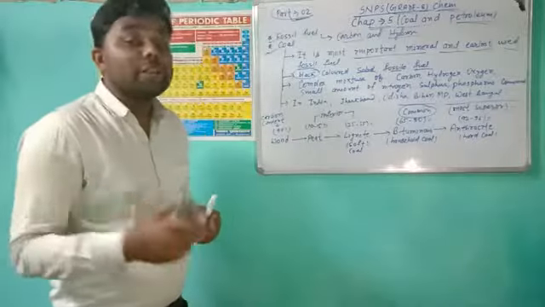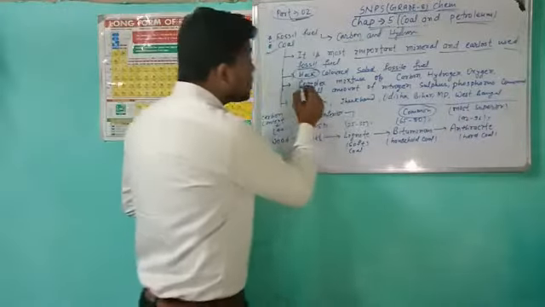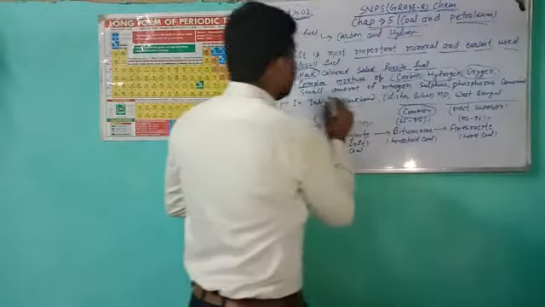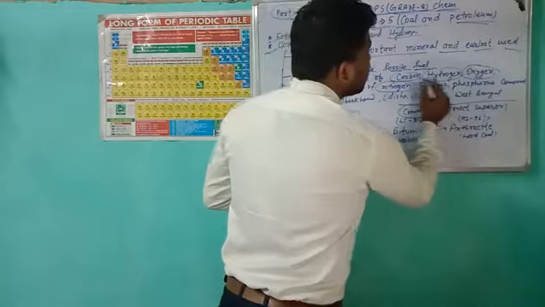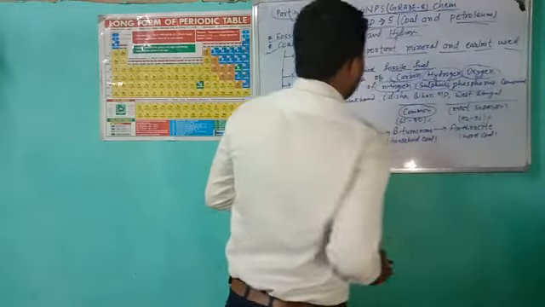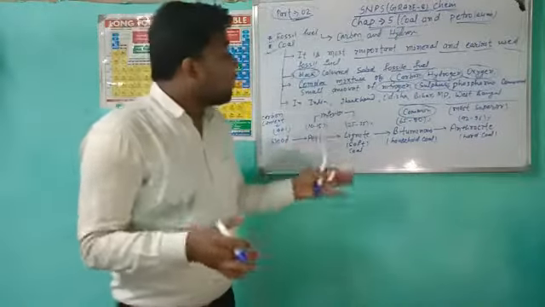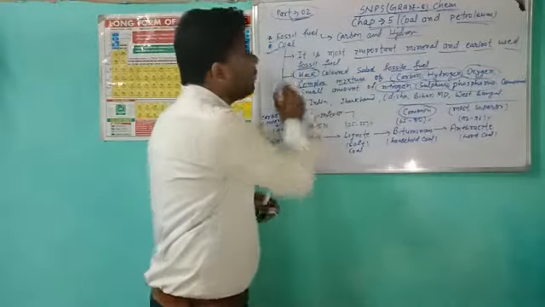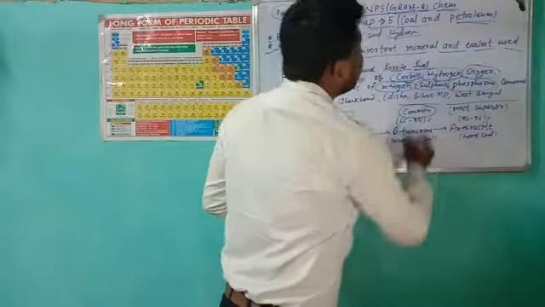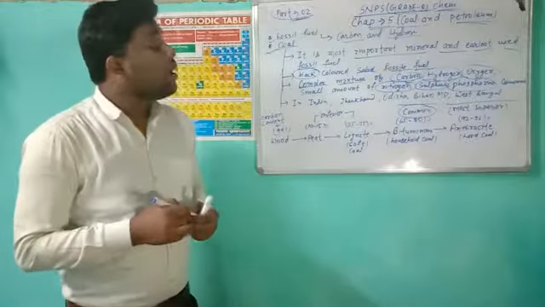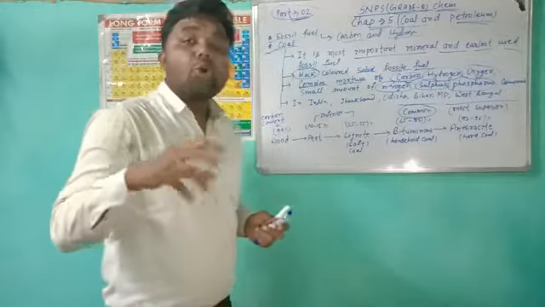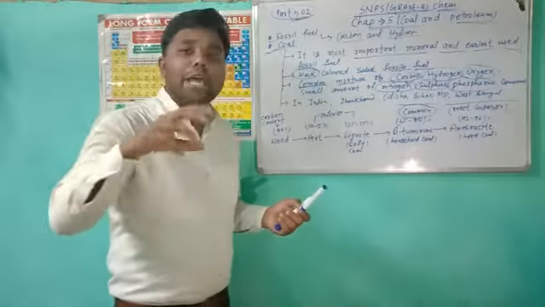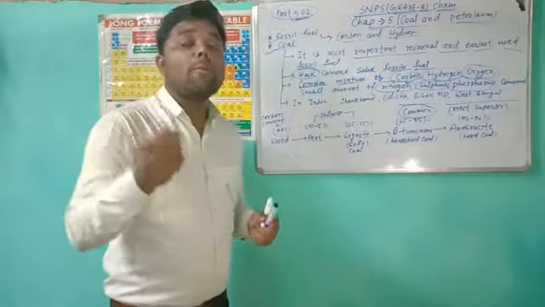And what is its composition? It is a complex mixture of carbon, hydrogen, oxygen and small amounts of nitrogen, sulfur and phosphorus. These are the main elements present in coal. Mainly it is made of carbon content. And the coal which has more and more carbon content, we call it the purest form of coal.